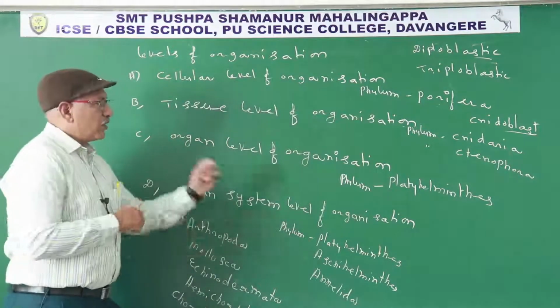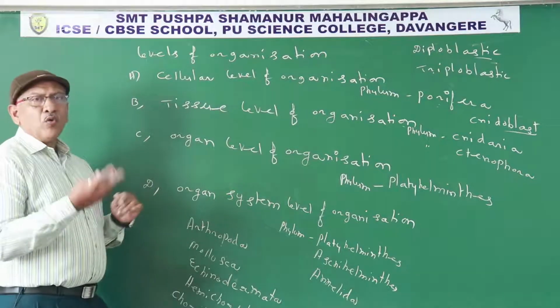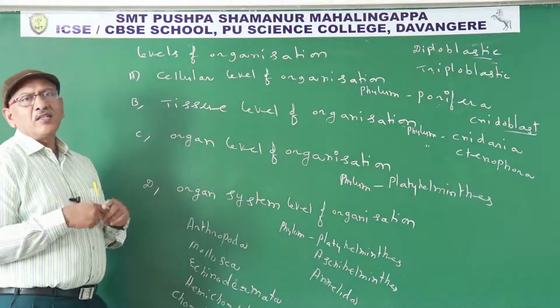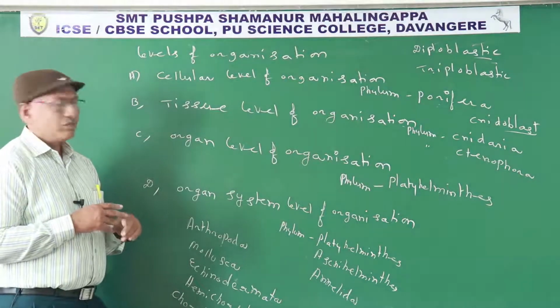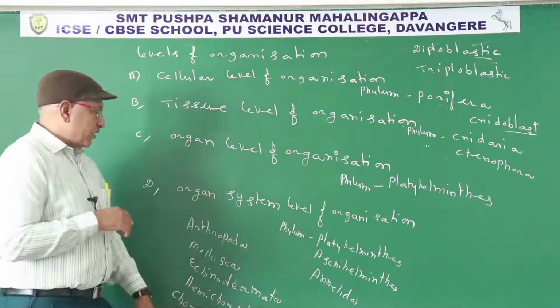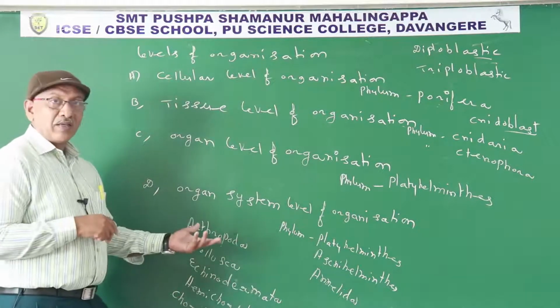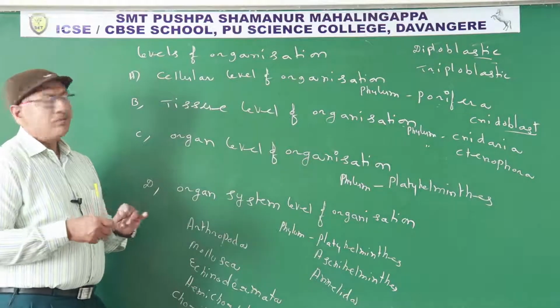Or in which of the following phyla some animals exhibit organ level, while most of the organisms exhibit organ system level, that is only Platyhelminthes. Or the level of organization in Annelida, they may ask like that. So it is organ system level of organization.